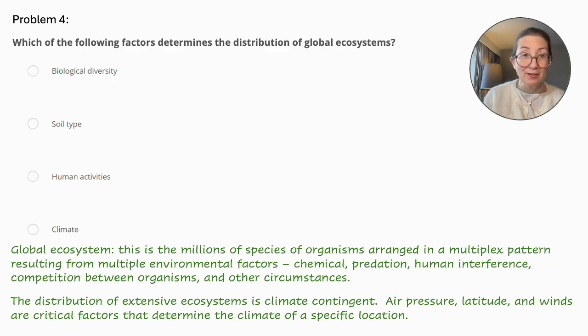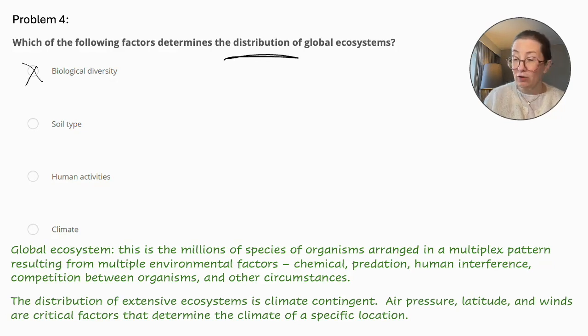So let's review the answers again. Biological diversity. This is part of a global ecosystem, but it's not a determining factor in the distribution of global ecosystems. So that is not the correct answer.